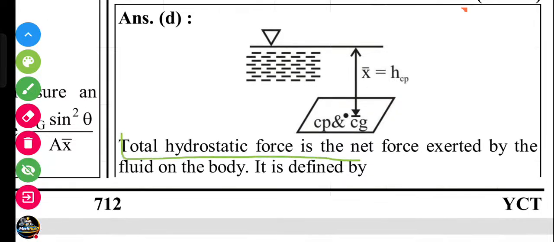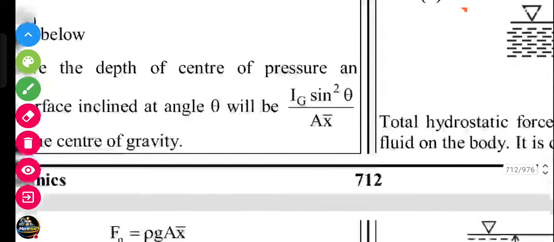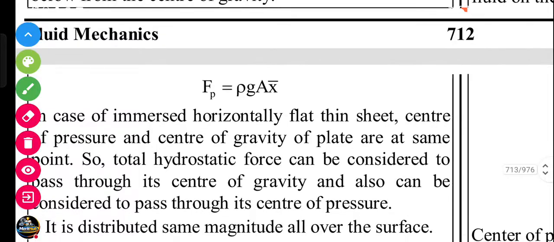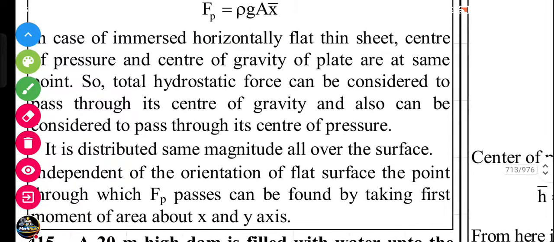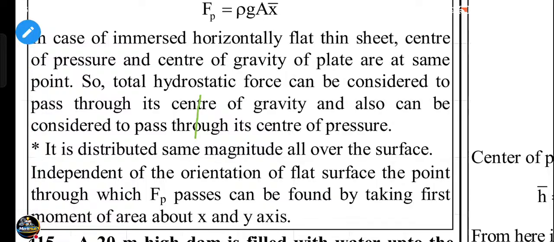Total hydrostatic force is the net force exerted by the fluid on the body. It is defined by rho g A h bar or x bar. In case of an immersed horizontal flat thin sheet, the center of pressure and the center of gravity of the plate are at the same point.